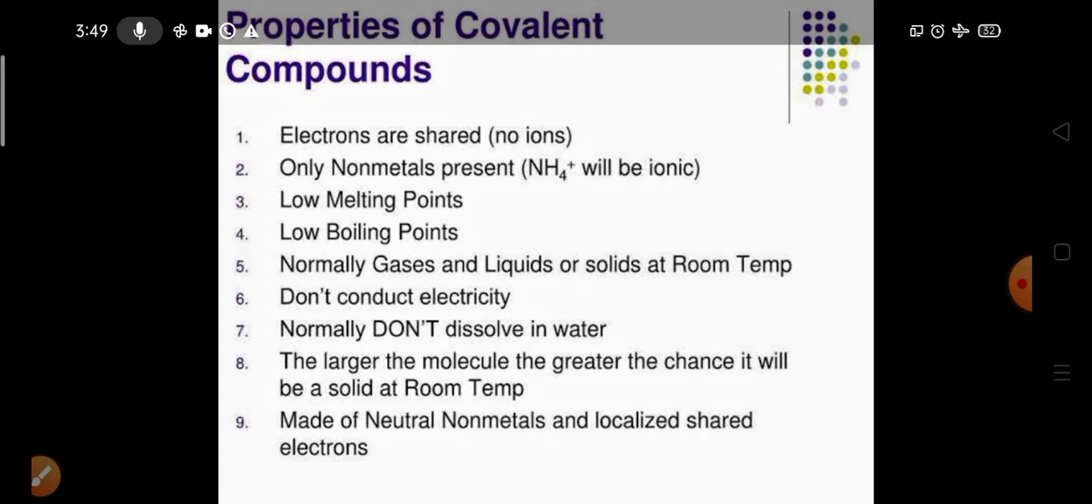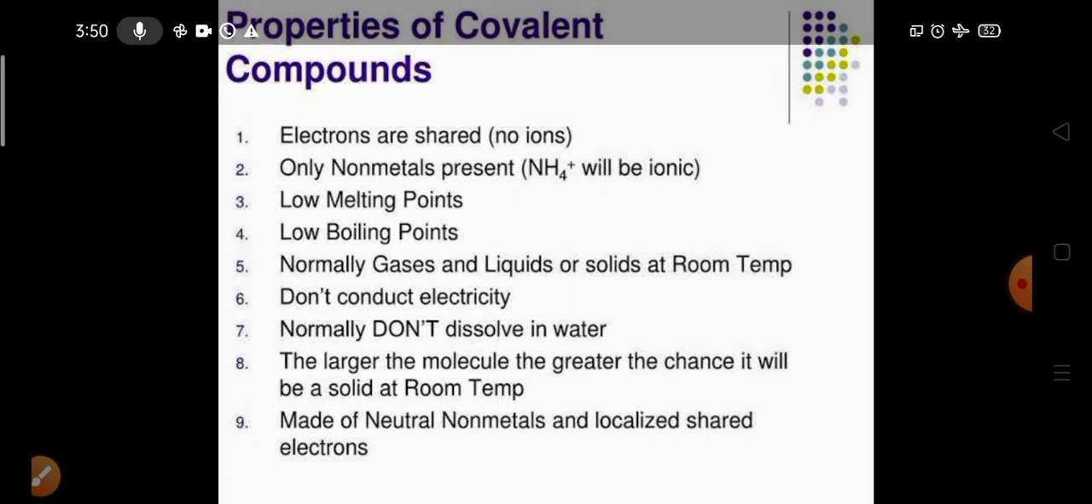Now, which are the properties of covalent compounds? In this, electrons are shared, not lost or gained, therefore no ions are there. Only non-metals. I told you no metal is there. So low melting and boiling point. As I told you, ionic bonds have the strongest electrostatic force, but in this there is no electrostatic force, therefore low melting and boiling point. Normally gases, liquids or solids at room temperature, and they do not conduct electricity.